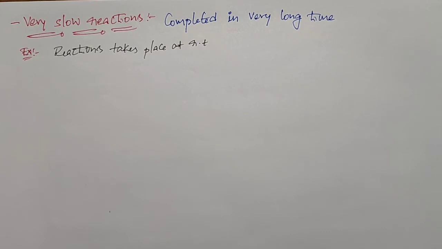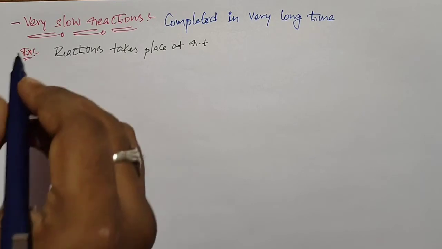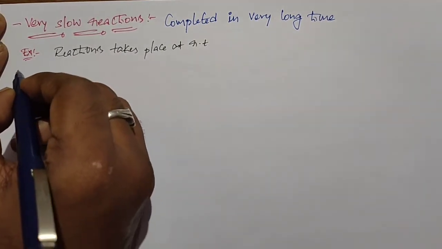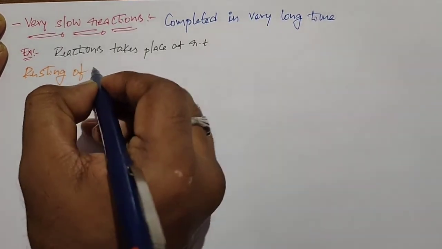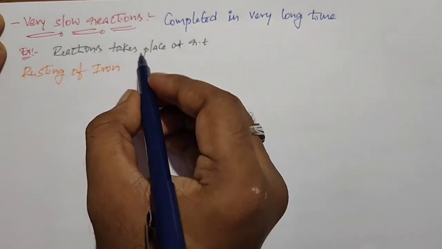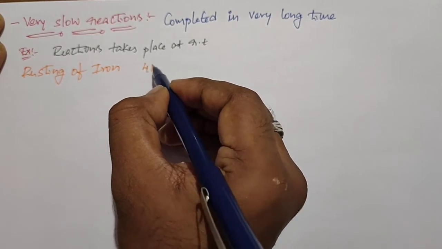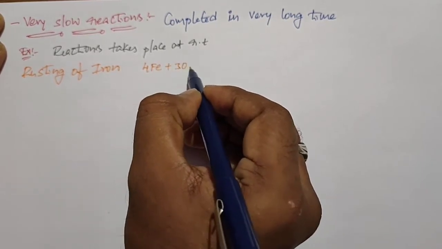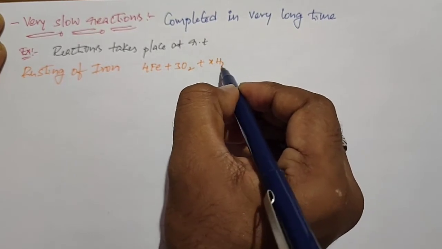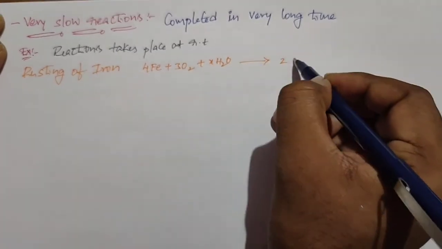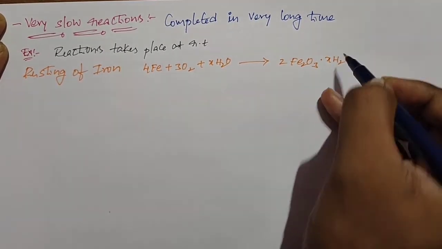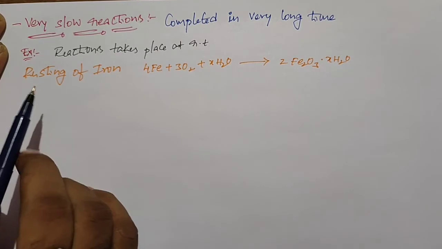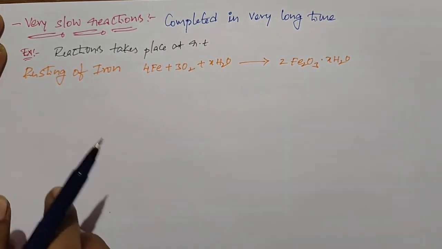First, rusting of iron, in the presence of air and moisture. If you take this equation, 4Fe plus 3O2 plus xH2O gives rise to 2Fe2O3 (ferric oxide) dot xH2O. This reaction indicates the rusting of iron, and it takes place at room temperature.